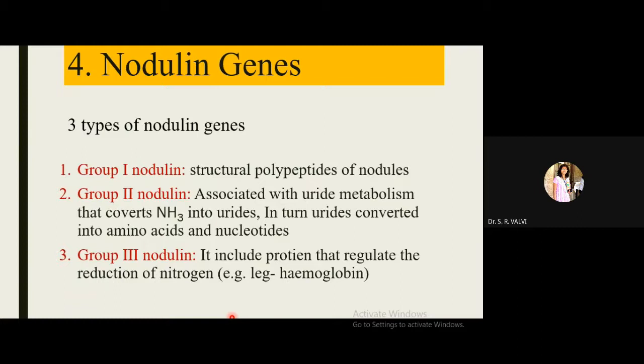So likewise, I have discussed the four types of genes. First is the nod gene, which is for nodule formation. Then the nif gene for nitrogen fixation. I have even explained the nif genes of Klebsiella pneumoniae. The third is the hup gene, the hydrogen uptake gene, and the fourth gene is the nodulin gene.